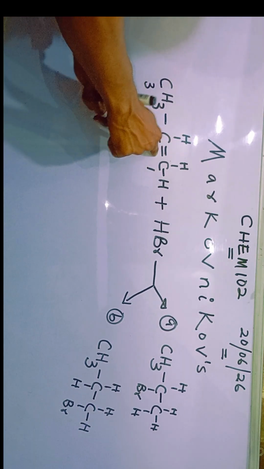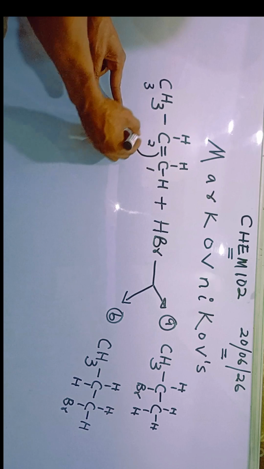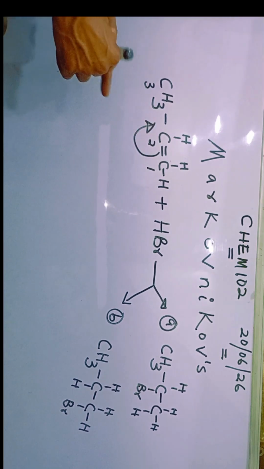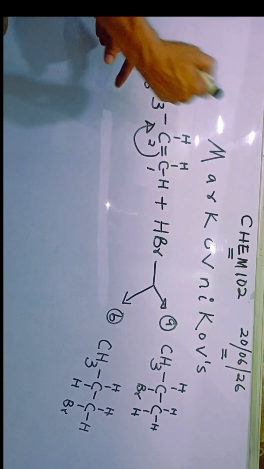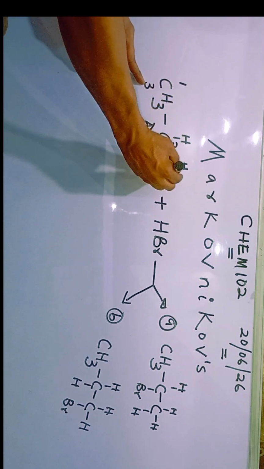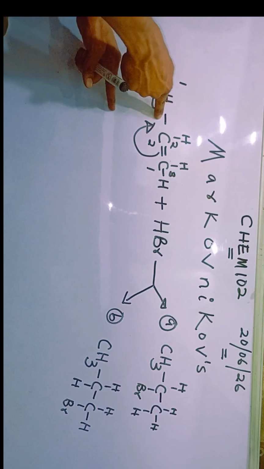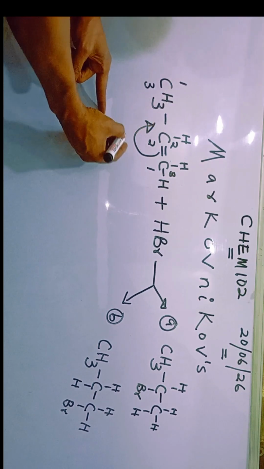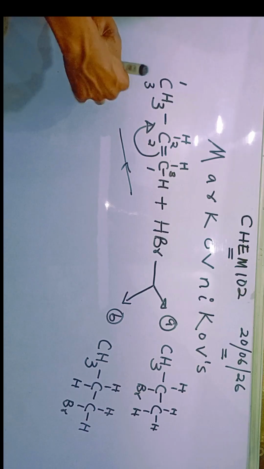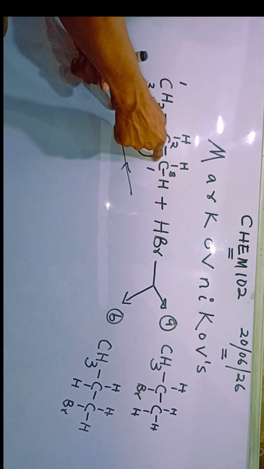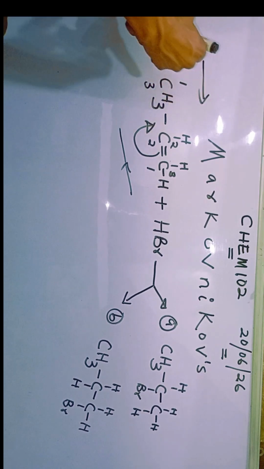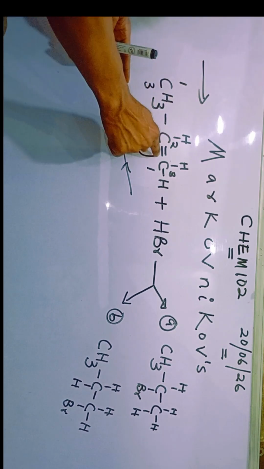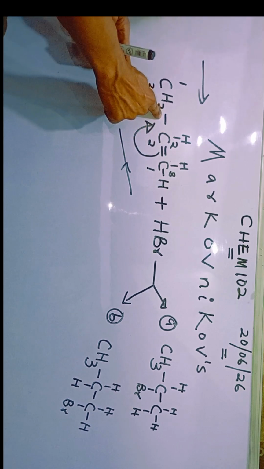If you change the position of the double bond, for instance, if I move this double bond to this position, watch me. Now, I will no longer number from this place. It will no longer be 1, 2, 3. I will now number like this. 1, 2, 3. Because we must give the functional group the lowest possible number. That means if I'm coming this way, this will be prop-1. If I move the double bond from this position to this new position, that means I'll be going like this now, which still makes it prop-1. So whether the double bond is in this position or in this position, it remains prop-1-ene.